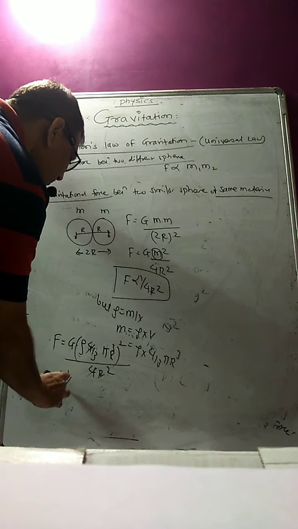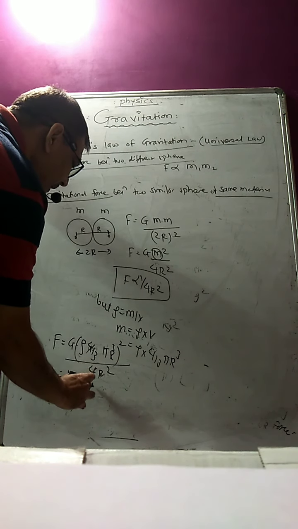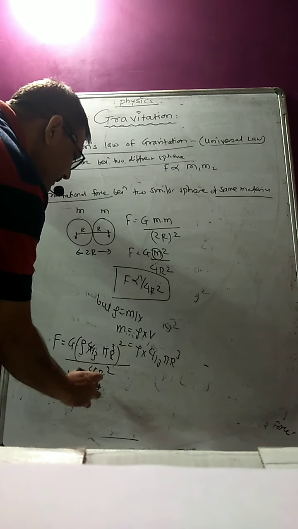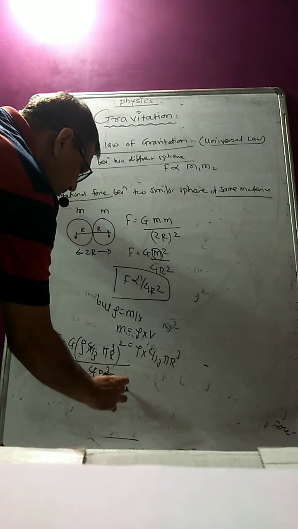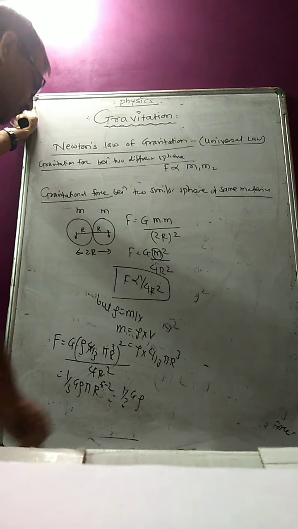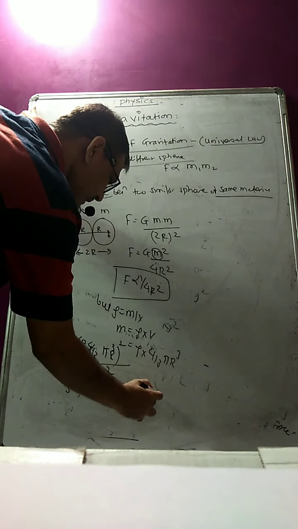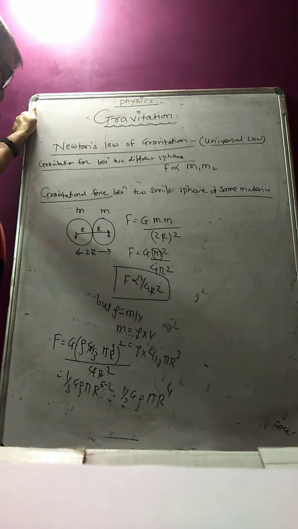So that is equal to 1 by 3 G rho pi r raised to 6 minus 2, that is equal to 4. So 1 by 3 G rho pi into r raised to 4. That will be your relation.